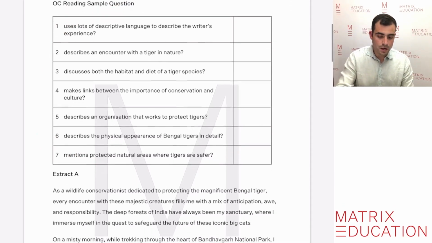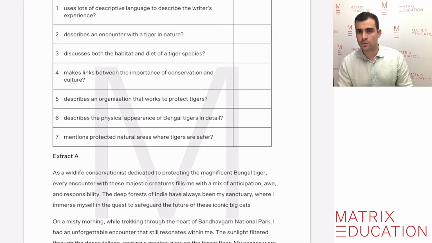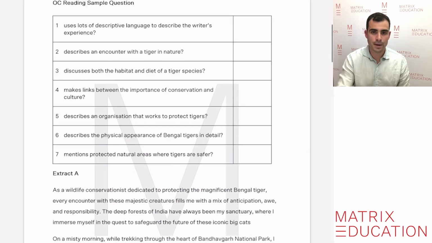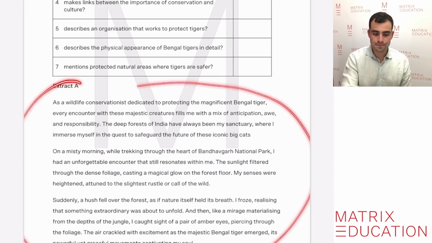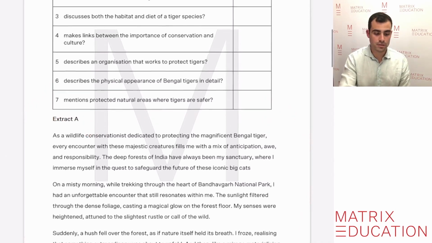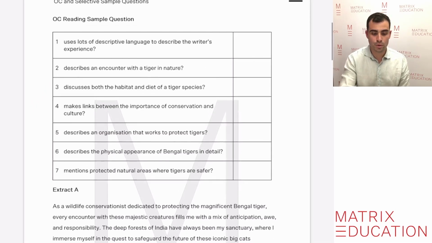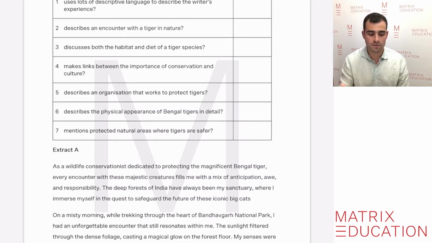This is just one of the extracts. I'm not going to read all of them, but our job now is to read this extract together, and because it's extract A, we need to put an A in any of these boxes in which this text matches. So let's have a quick read of this extract together.